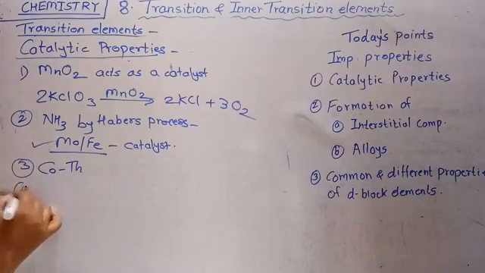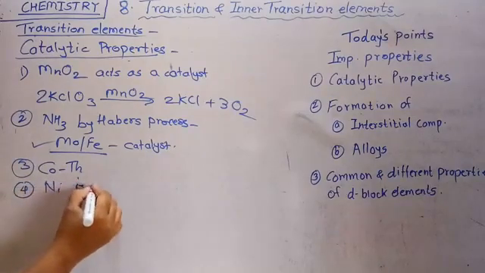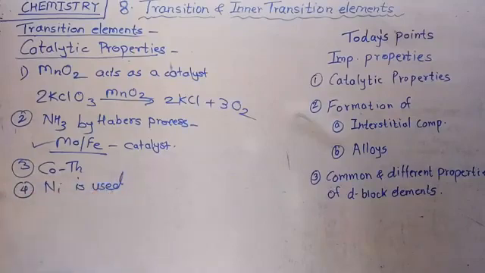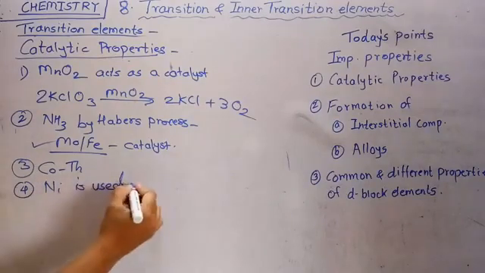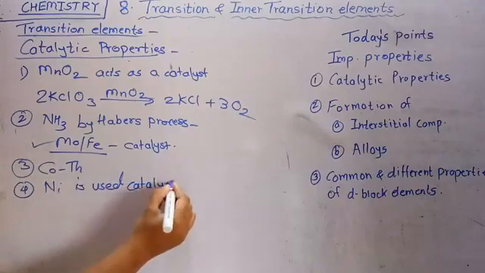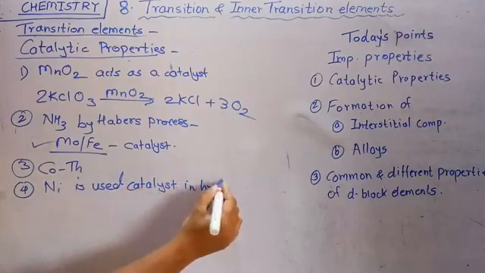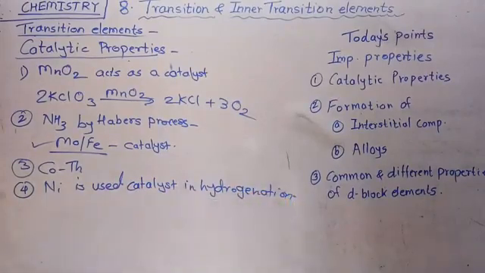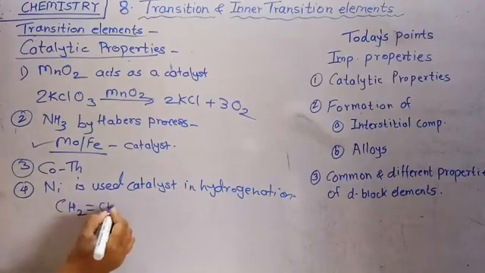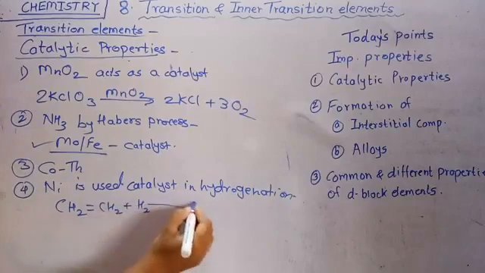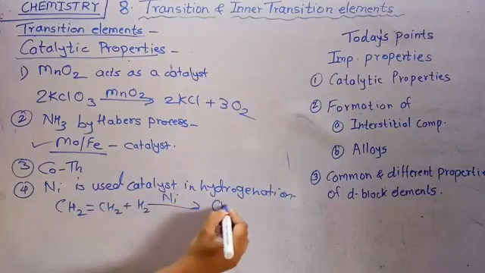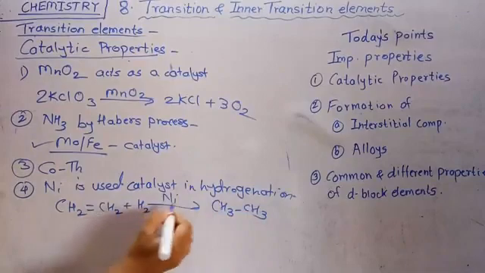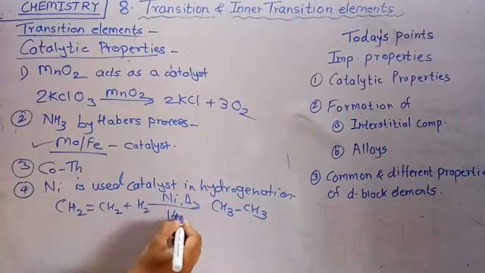Then next, nickel. Nickel is used as a catalyst in many hydrogenation reactions. For example, the conversion of ethene to ethane. CH2=CH2 plus hydrogen, with nickel as the catalyst, forms ethane, CH3-CH3. This reaction requires a temperature of 140 degrees Celsius. Okay?